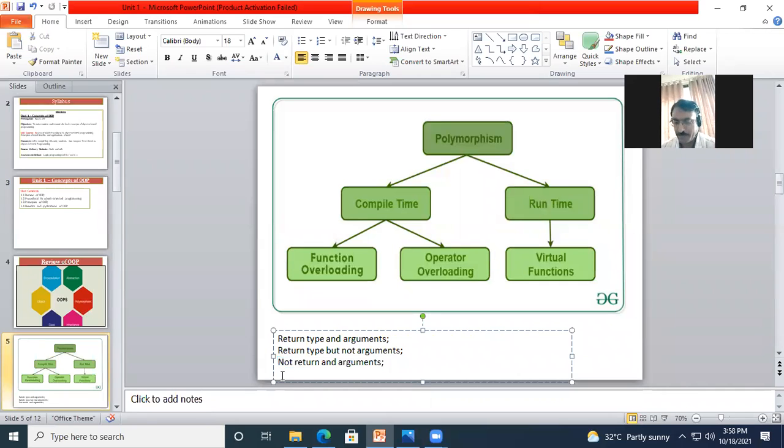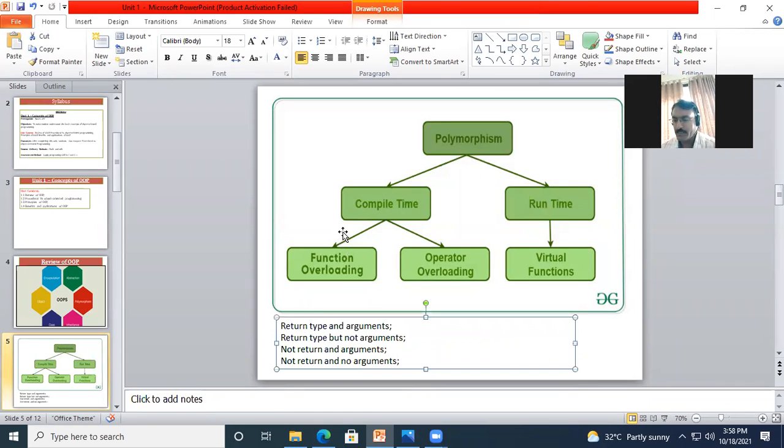If you check any function, it will fall under one of these categories. First one is return type. Let's say you may have seen the basic example of the main function. Void is a return type, but it doesn't return anything. So it will come under the category no return, no arguments.